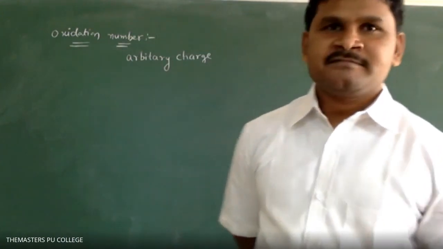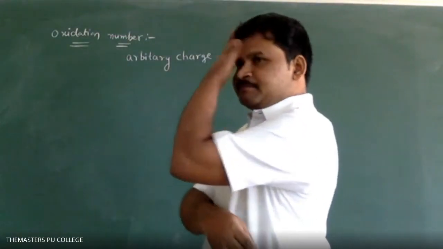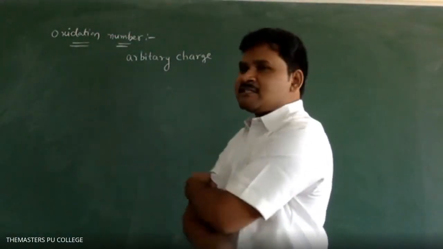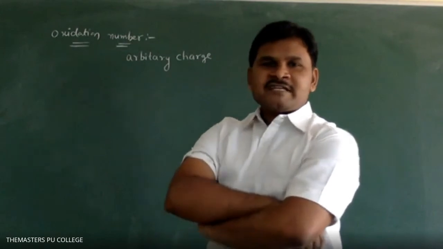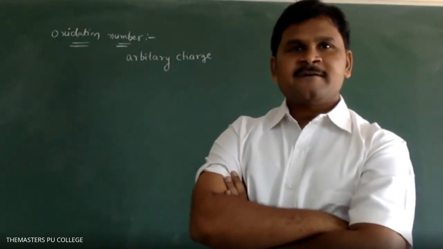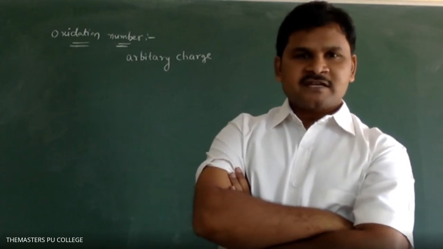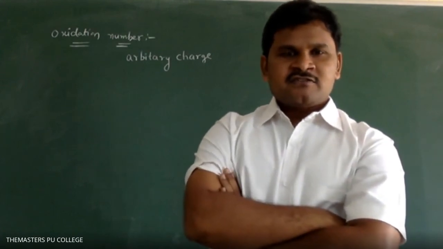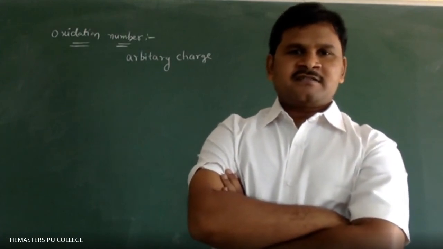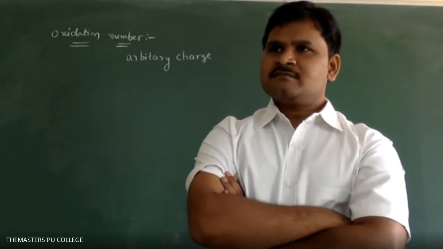The arbitrary charge present on an atom in a given species is called arbitrary oxidation number.